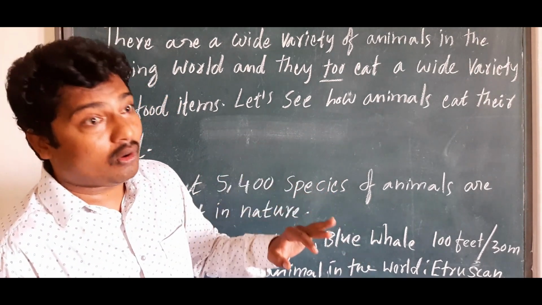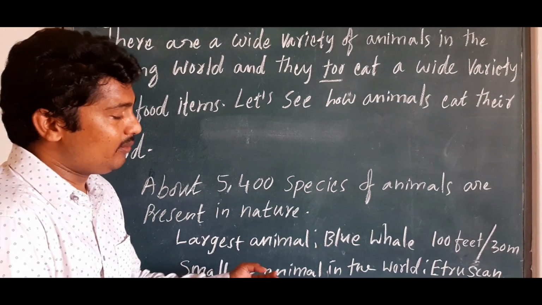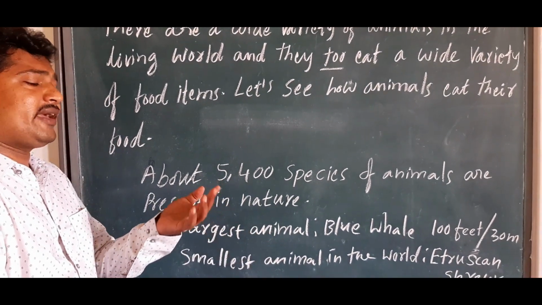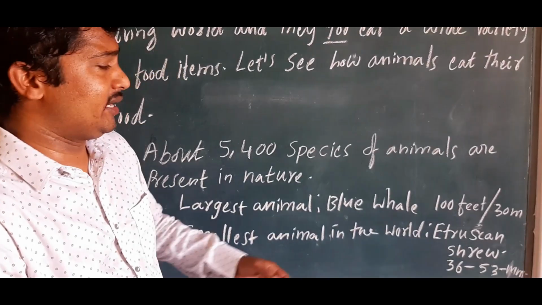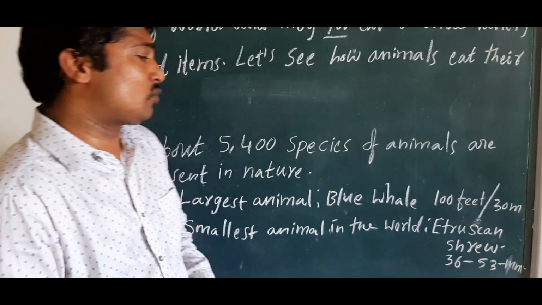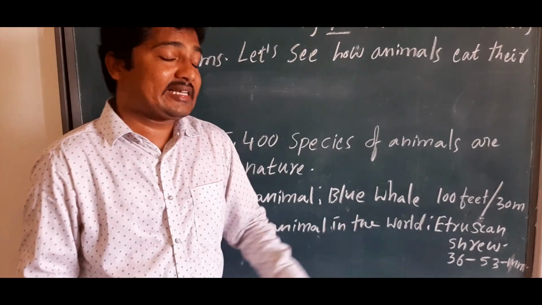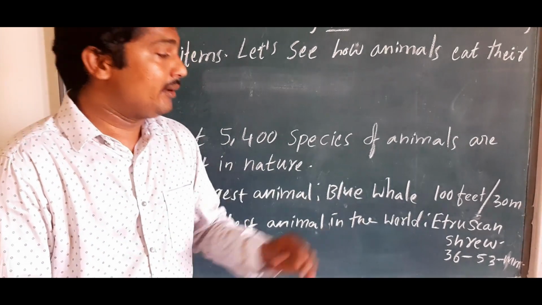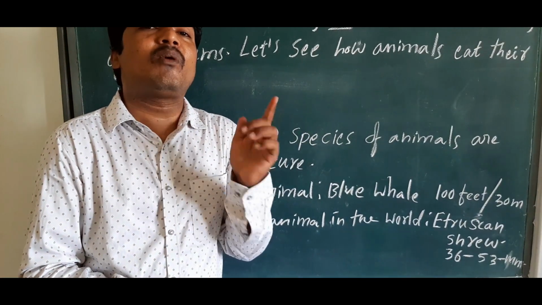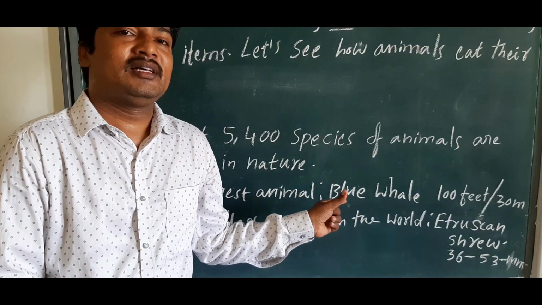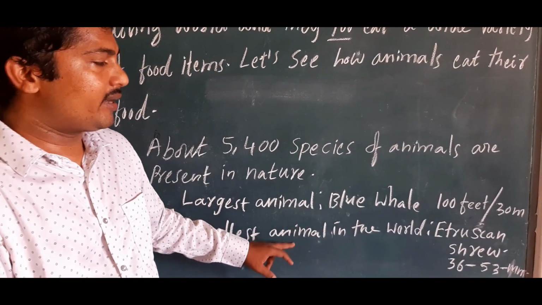And the smallest animal in the world, which we can catch, is only a few millimeters. That is the Etruscan shrew, only 36 to 53 millimeters. Very small animal, isn't it? So these two are very important.